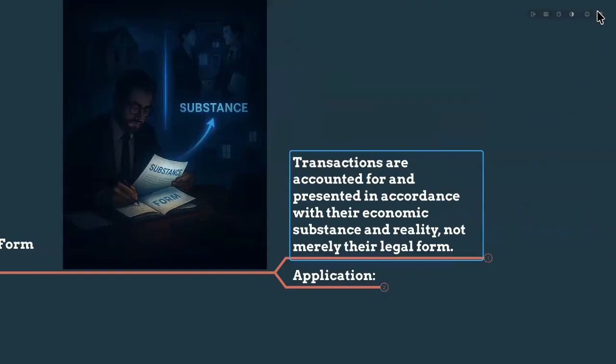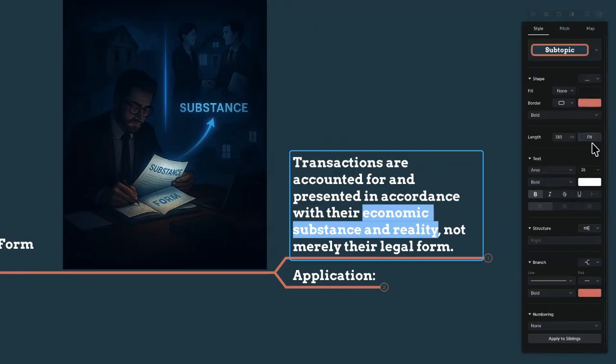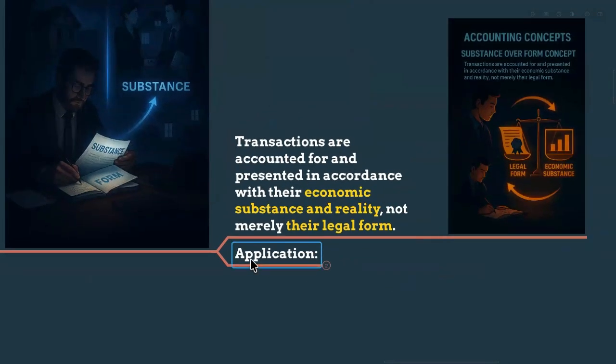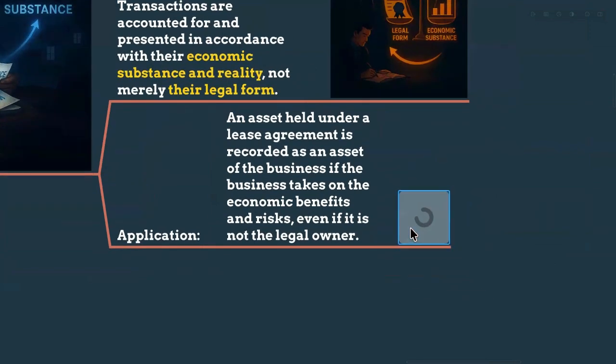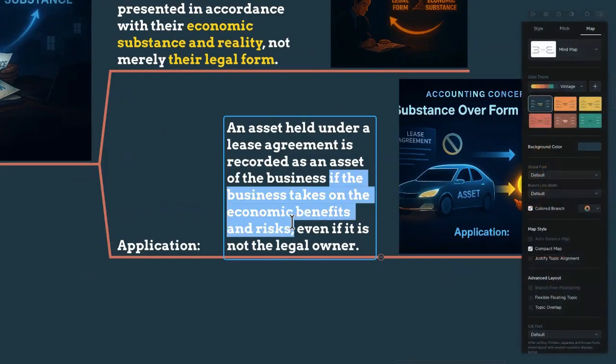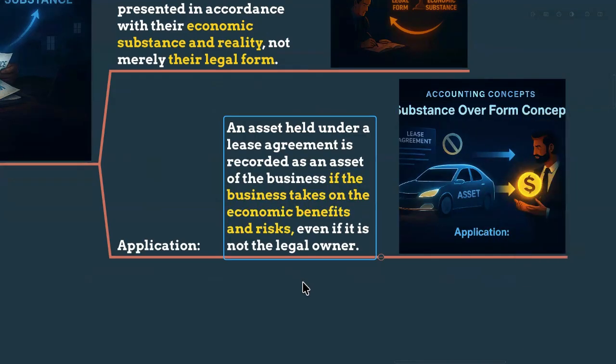So the transactions are accounted for and presented in accordance with their economic substance and reality, not merely their legal form. We are not caring about the legal form, but we are caring about the economic substance, or what it is in reality. So let's say some application here. An asset held under a lease agreement is recorded as an asset of the business if the business takes on the economic benefits. If the business is taking the economic benefits and the risk, as well as the asset being in the control of the business, even though you are not the legal owner, you can classify it as your asset.